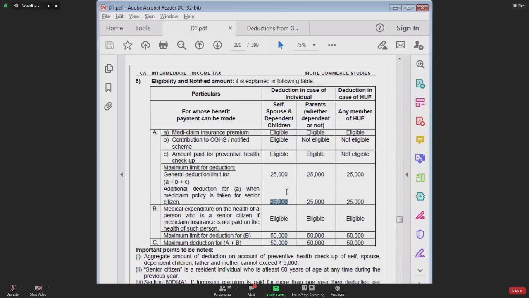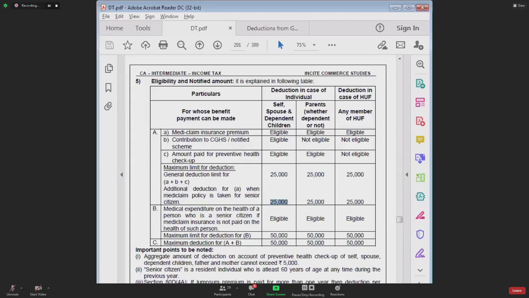In case of self 2,000, children 2,000, general deduction 22. Rizwan, by mistake somewhere you have written 2,000 instead of 20,000. In self you have written 2,000, in child you have written 2,000, and total you have taken as 22,000. Somewhere by mistake you have put it ten times less. But considering that for self it is 20,000 and for child it is 2,000, can you claim a deduction of 22,000? Answer is yes. Rizwan, understood?